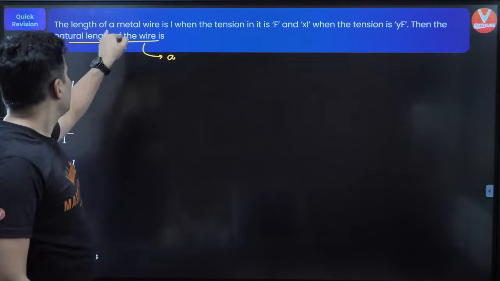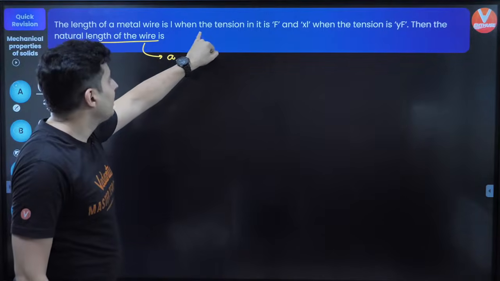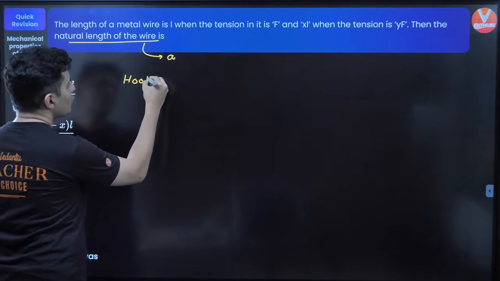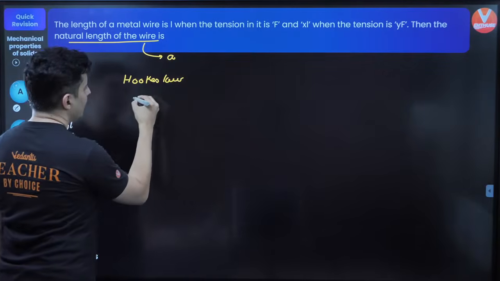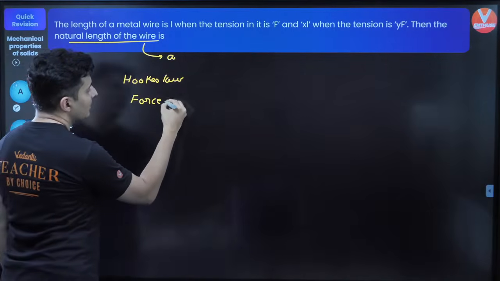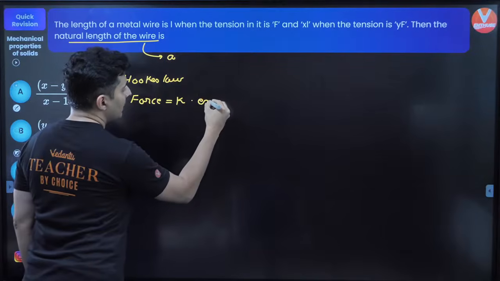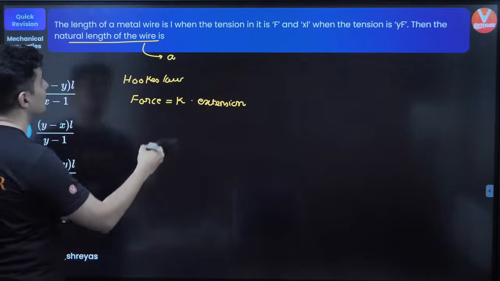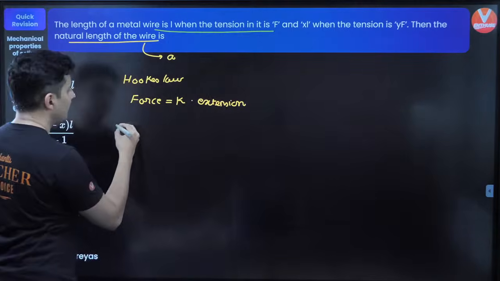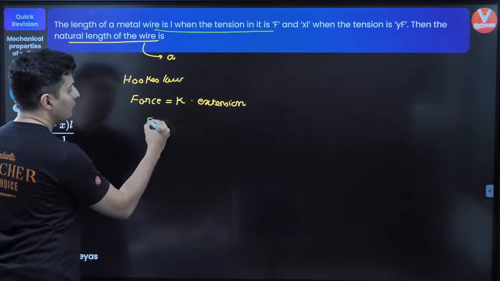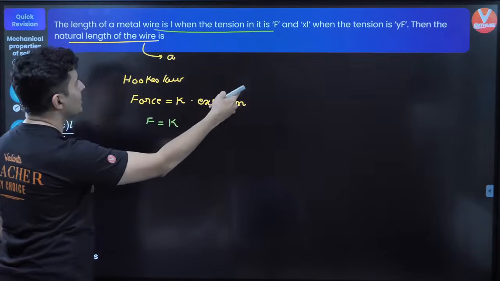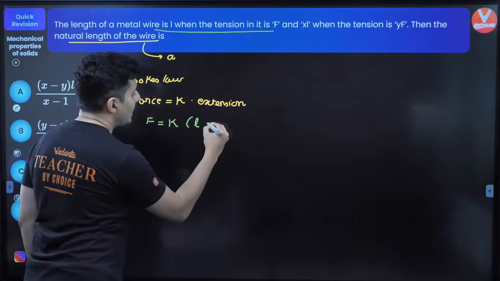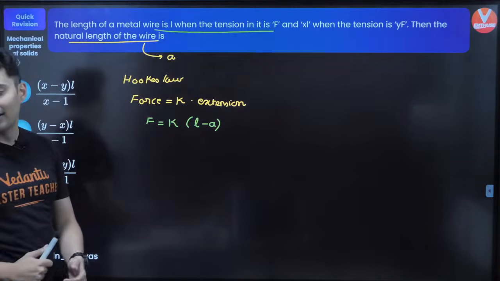The length of the wire is L when the tension is F. So using Hooke's law, where the force is some constant multiplied by the extension, for the first case, the force is K into extension. Length is L, original length is A, so extension will be L minus A. See if you guys agree with this.